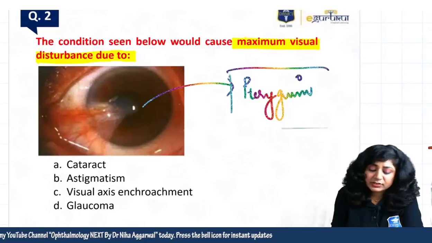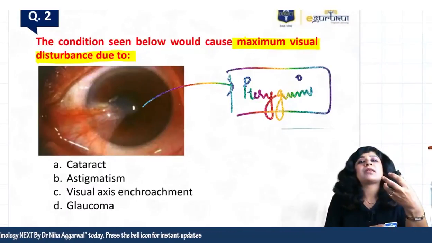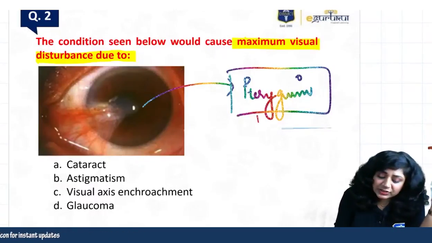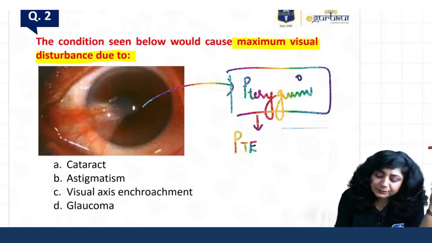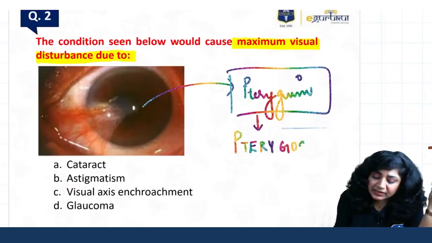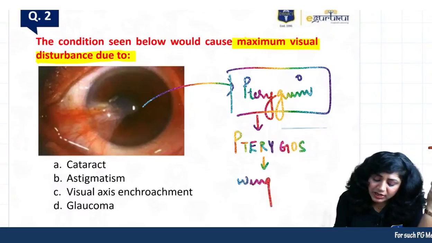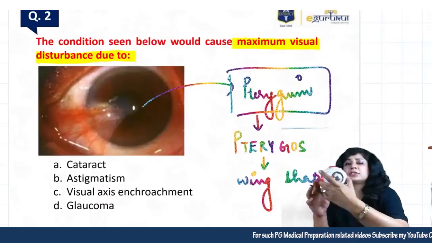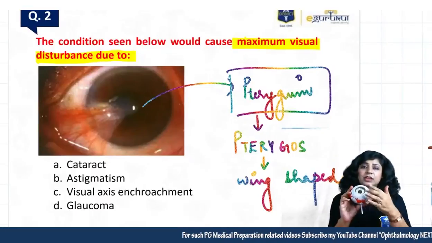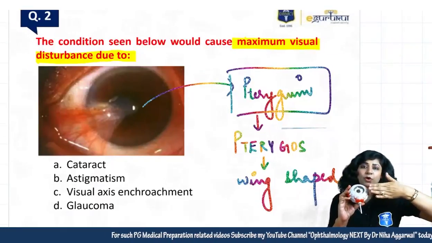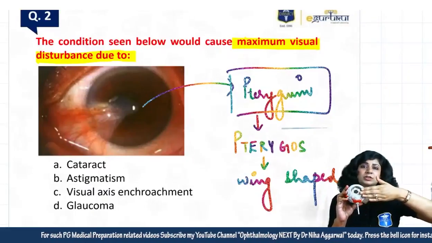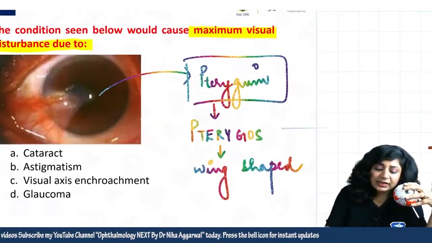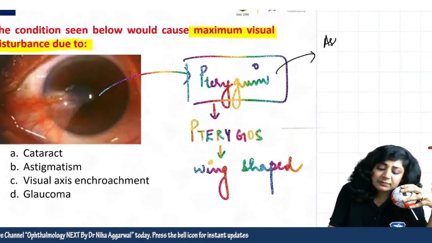And what are the causes of the visual impairment in cases of pterygium? Now, pterygium is formed from the word pterygos, and pterygos means wing shape. So this is a wing-shaped fold. Suppose this is your eyeball, this is the cornea. So we have a wing-shaped fold of the conjunctiva which is encroaching on the cornea. Because it is pressing the cornea, it can lead to astigmatism.